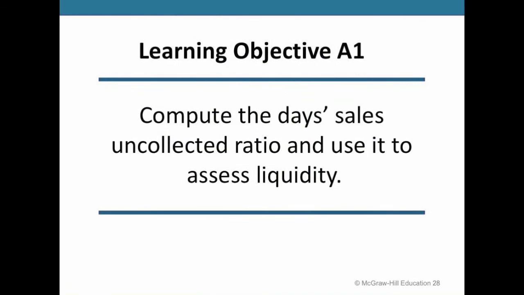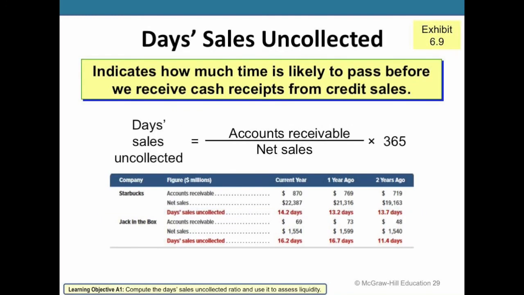Next thing we're going to take a look at is the days sales uncollected ratio. This is a measure that may be used by financial analysts to get a sense of how quickly we're able to recover funds that were sold on credit from our customers. The formula we're going to use here is accounts receivable divided by net sales, multiplied by the number of days. Here the number of days we're using is 365, but other texts or resources you may find might also use 360 for the number of days, representing 90 days in a quarter, 4 quarters in a year, 360. Although they give you different answers, the intuition is going to be the same between both formulas.